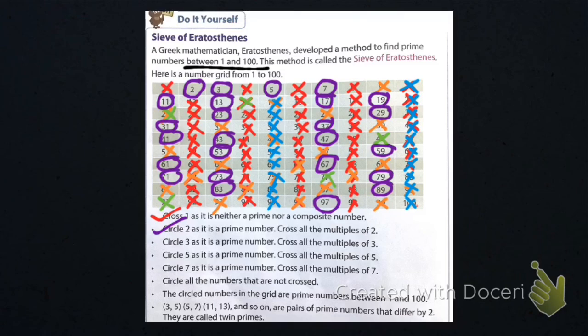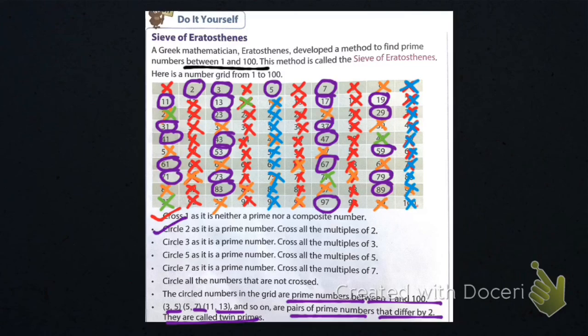So students, the circled numbers are prime numbers between 1 and 100. And 3 and 5, 5 and 7, 11 and 13 are pairs of prime numbers, or you can say twin primes, because they differ by 2. They are called twin primes. Very good. So we have found all the prime numbers between 1 and 100.